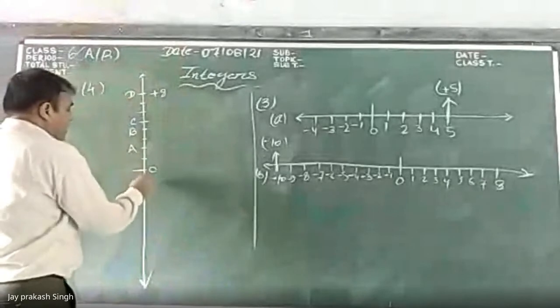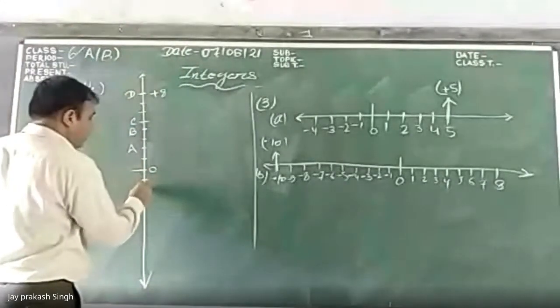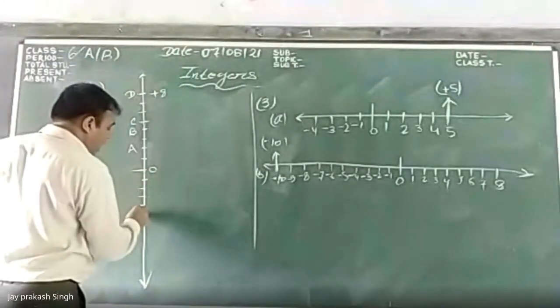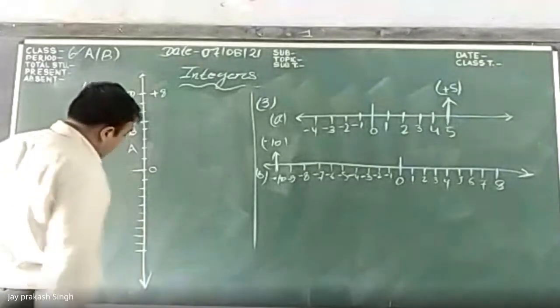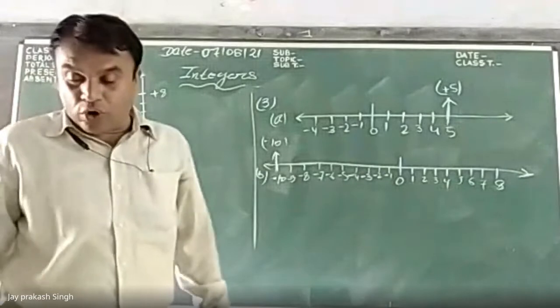Now the negative numbers: 1, 2, 3, 4, 5, 6, 7, 8, 9, and 10 are indicated in your book.